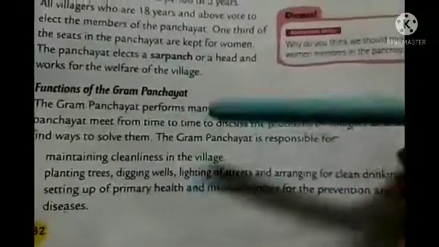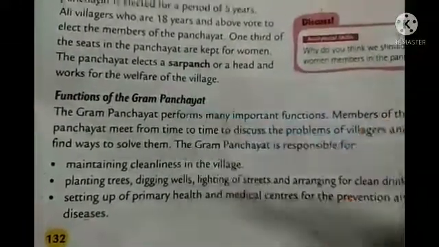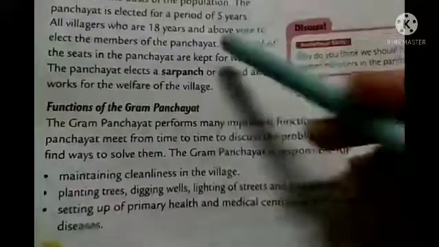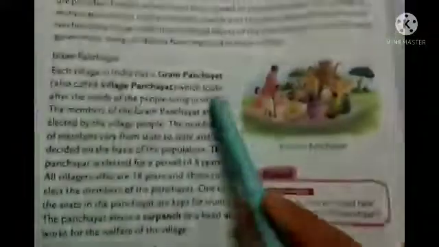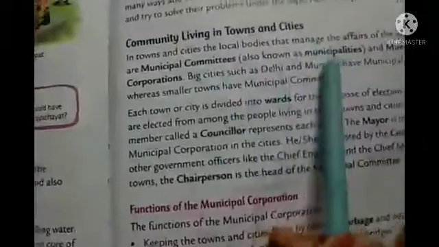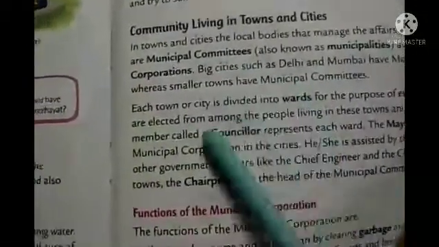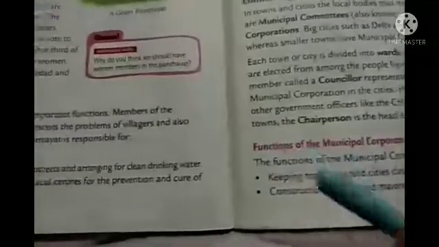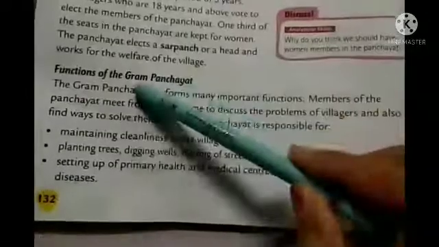If you are not understanding any word meaning or any sentences, you can share that with me. And students, try to go through the small lines that I told you all to underline, because short questions may come from there. And also go through the functions of the municipal corporation as well as the gram panchayat.